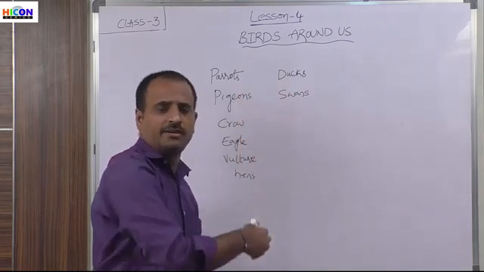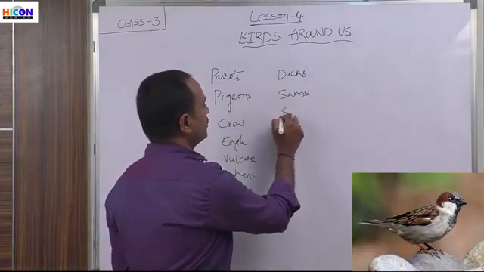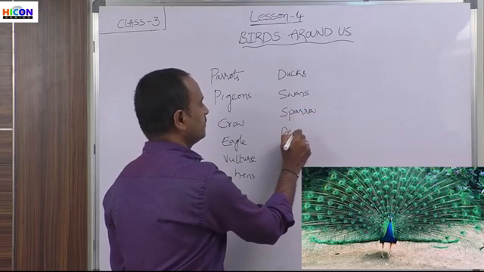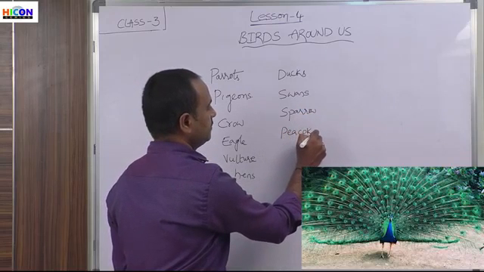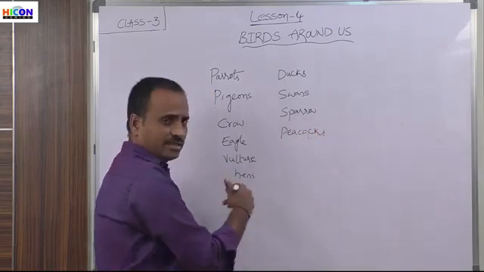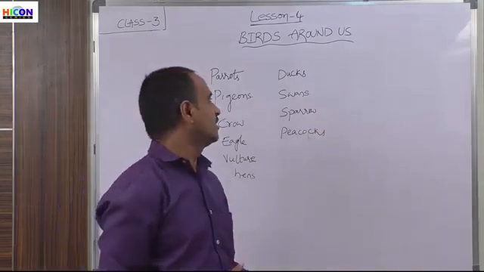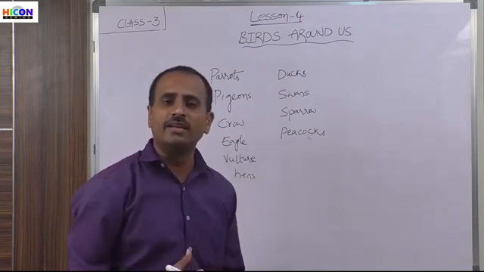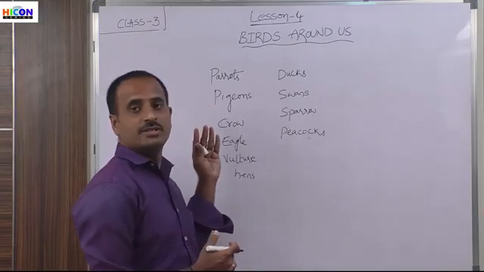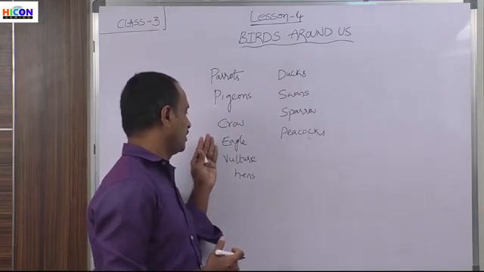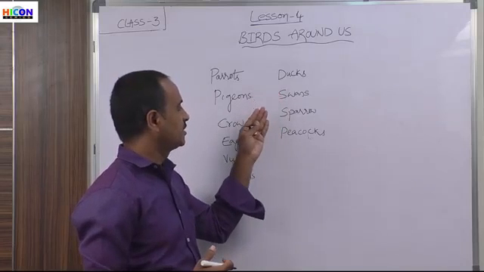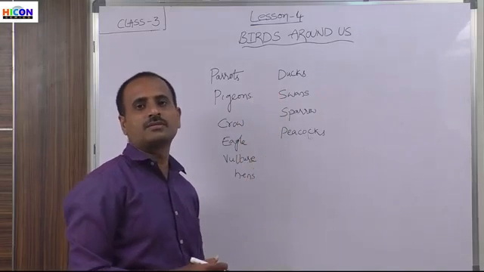These are the different birds we observe daily in our surroundings: parrots, pigeons, crows, eagles, hens, ducks, swans, sparrows, and peacocks.